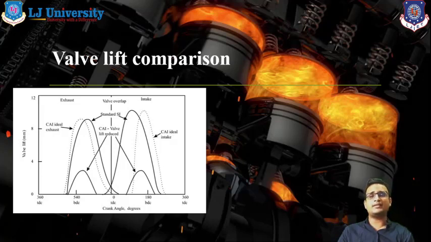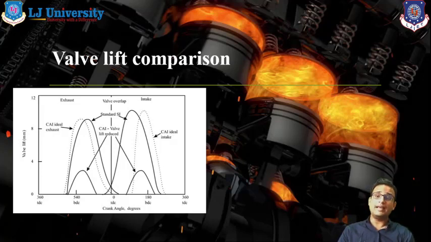So you can see in the diagram exhaust and intake. Exhaust is on the left side and intake is on the right side, and you can compare the standard SI diagram with the CAI engine diagram. In the CAI diagram you can see that valve lift is very low compared to the standard SI diagram. Ideal conditions are very difficult to achieve in the combustion process, but in ideal conditions the CAI engine has similar valve lift in the exhaust as well as the intake system.